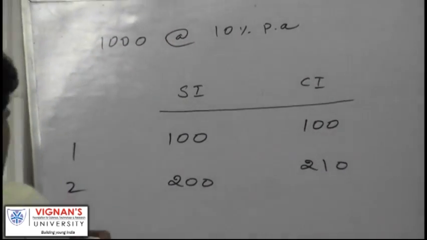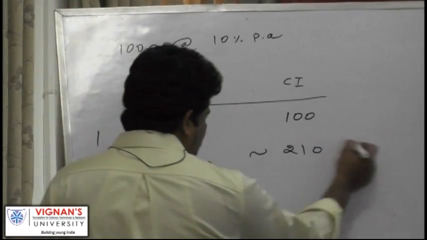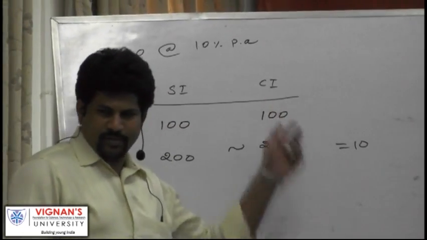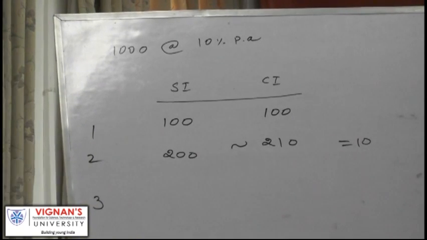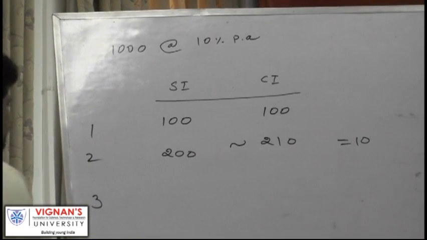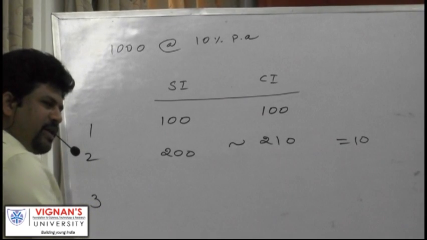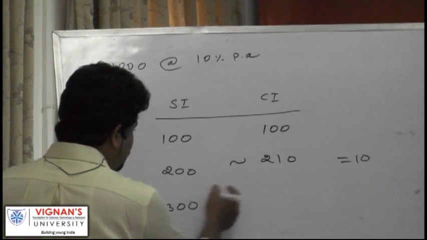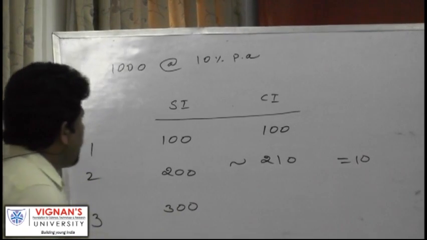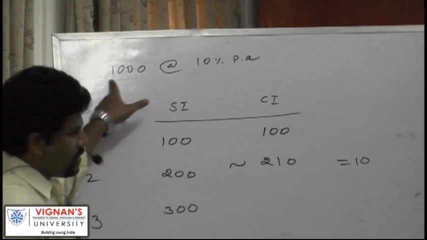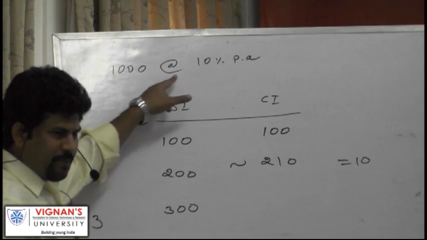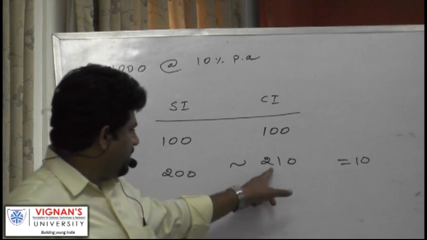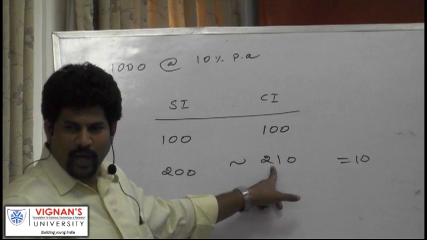Now if you want to return after third year, you see the difference started. This difference is only because of interest on the interest. Right? Now third year, one more 100 here. N years, N hundreds, that's it. Now here, how much? 100 rupees on this, 10% of the principal, 100 plus previous existing interest is how much? 210.